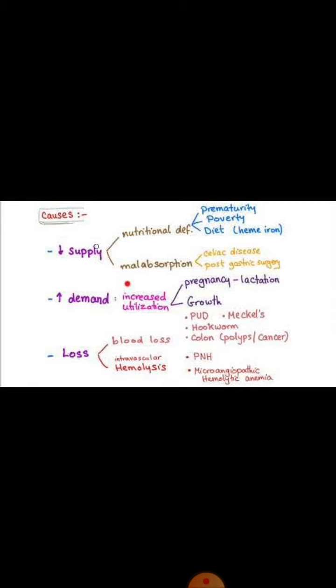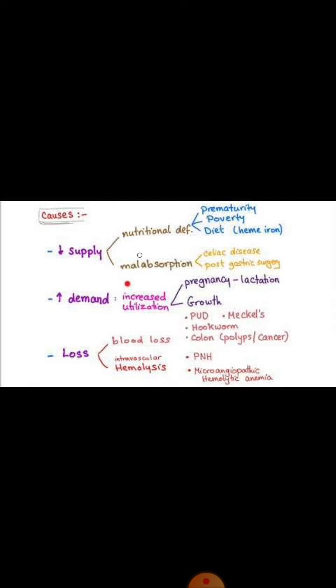Okay, now what are the causes in which there is decrease in the intake of iron? Decreased intake of iron may occur in the people who live in poverty or who are not taking proper diet. In strict vegetarians, this decreased intake of iron can take place. This decreased intake can also take place in infants because the human milk is not a good source of iron. Iron is present in cow milk, but it is not absorbed well from the cow milk. So small children and people living in poverty or strict vegetarians may have decrease in the intake of iron, due to which iron deficiency anemia can result.